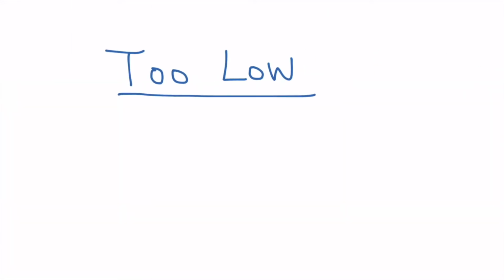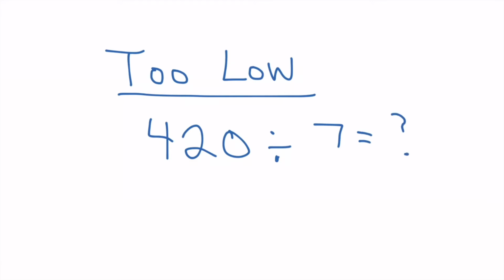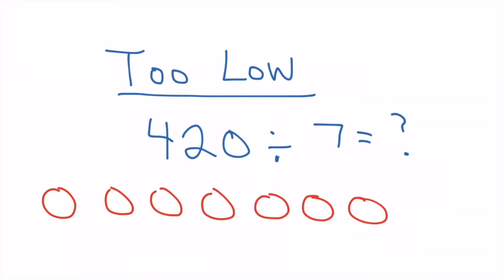Now, in class, we've been talking about estimates that are too high and estimates that are too low. So we're going to look, just like with multiplication, at how this could work with division as well. Remember that multiplication and division are inverse operations. So when I look at a division problem, I'm trying to think what sort of answer would make sense. I know that there are one, two, three, four, five, six, seven groups. Seven. And these seven groups, in this case, represent 7 days.